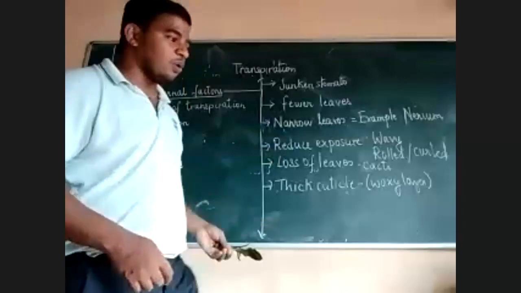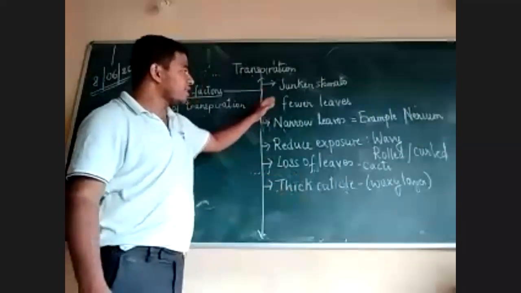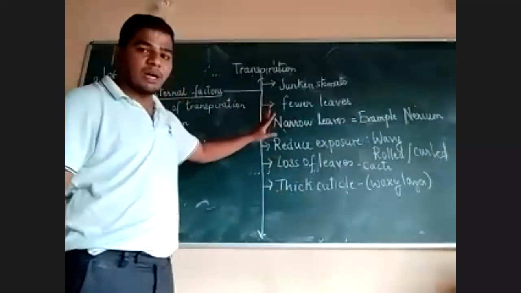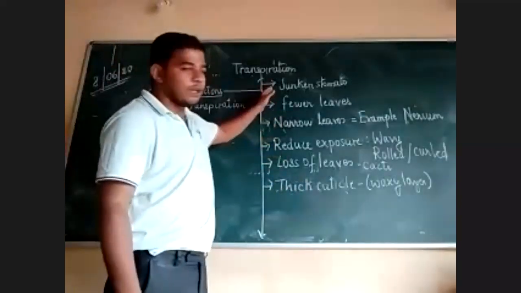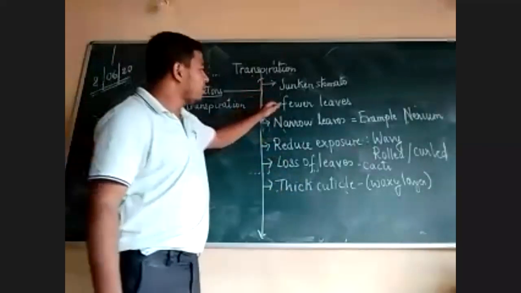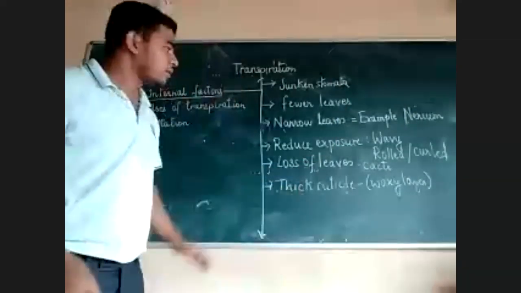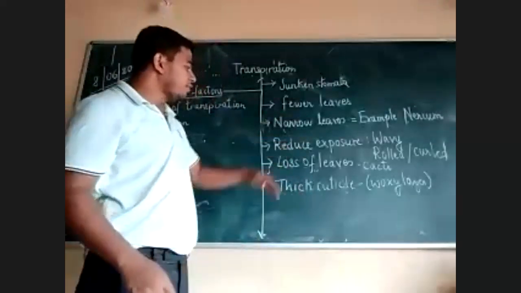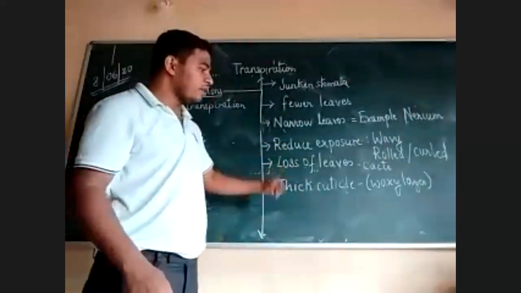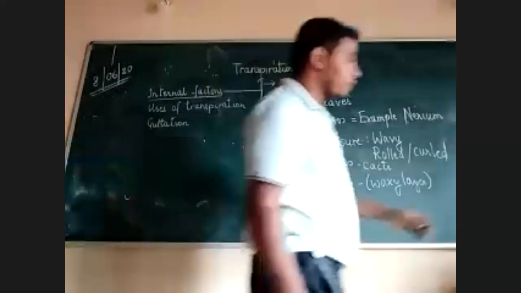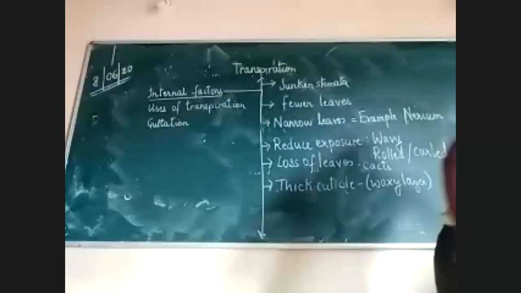For example, if they ask only 2, each one will come for half a mark. They can ask any 2. So you can write sunken stomata, fewer number of leaves, narrow leaves, reduced exposure to light, loss of leaf, and thick cuticle. I even got one more leaf.